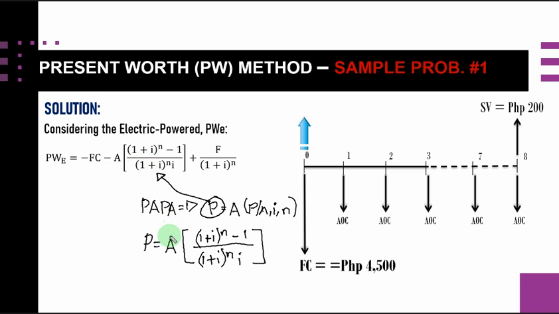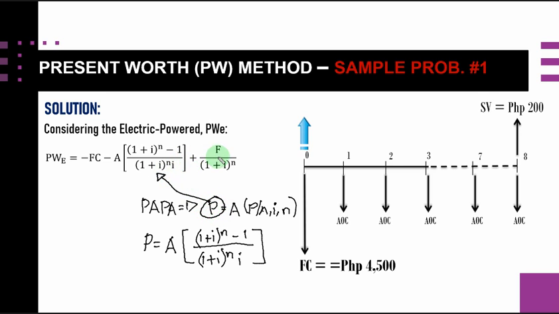This is equal to A times this quantity, 1 plus I raised to the n minus 1 all over 1 plus I raised to the n times I. That is why this is the formula in our second term, because we are only after this P value, which is our present worth.